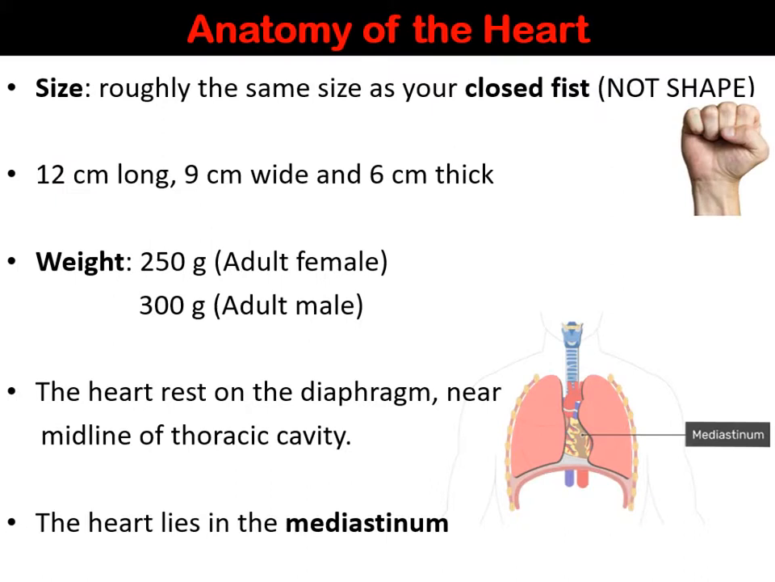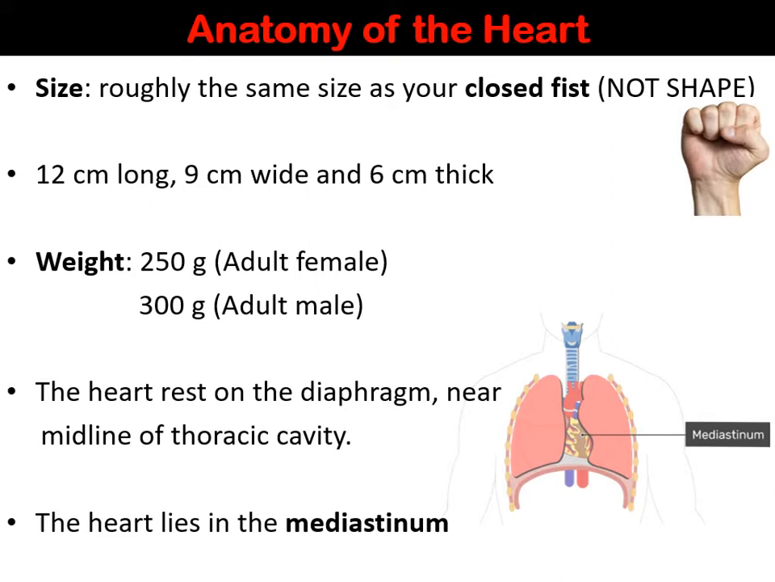If you look at the anatomy of the heart, it is roughly the same size as your closed fist. In this picture you can see a fist, so it is that size. Your heart will be approximately the size of your closed fist, but not the shape, just the size. Normally it is 12 centimeters long, 9 centimeters wide, and 6 centimeters thick. The weight of an adult female heart is around 250 grams and an adult male heart is around 300 grams.